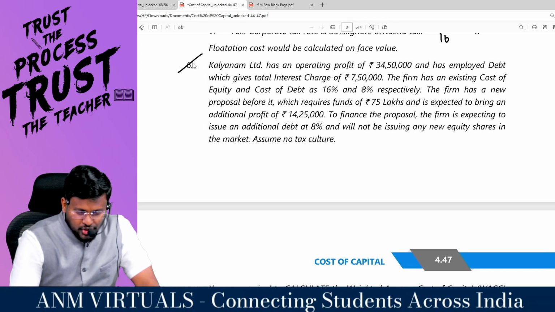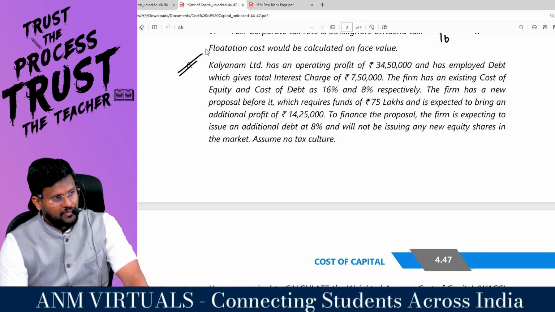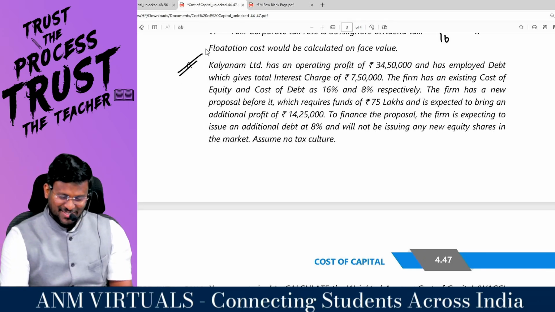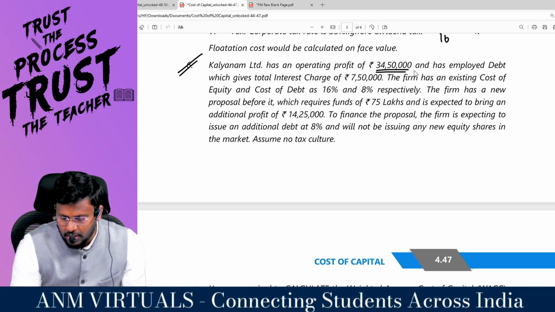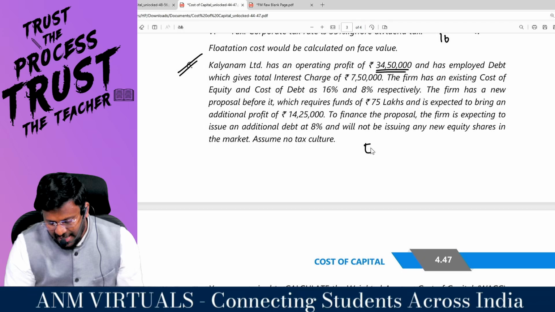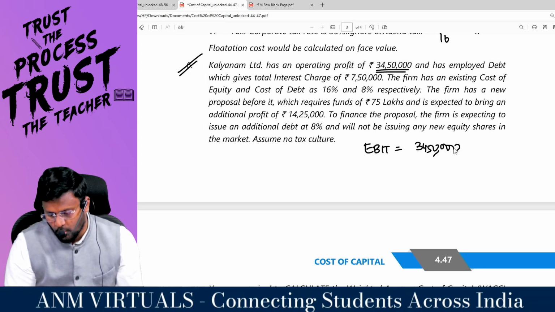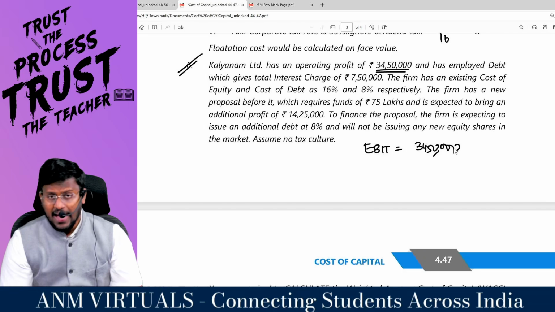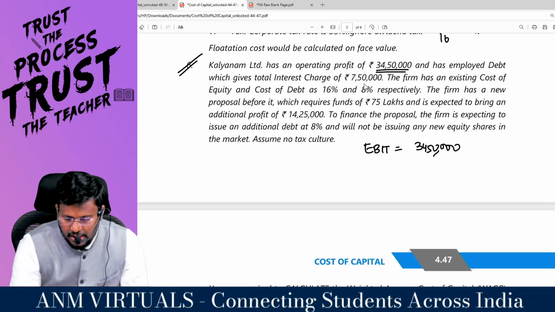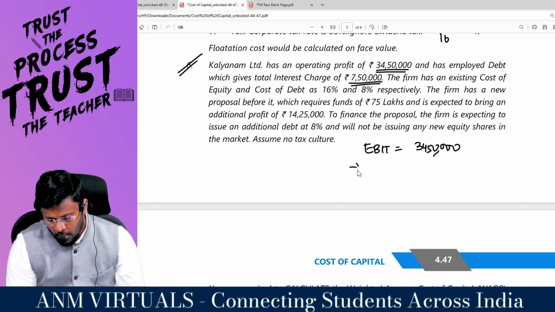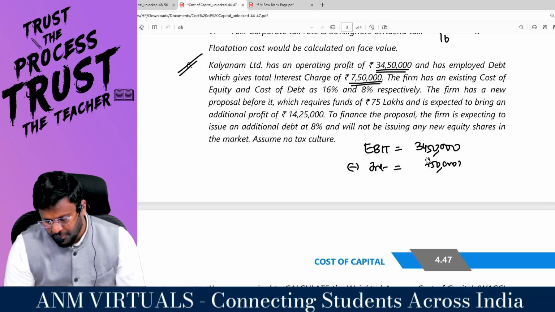Sir, we have completed 5 questions out of 7 questions from the cost of capital. We are moving into the 6th question. Kalyanam Limited has an operating profit of 34,50,000, that is, earnings before interest and tax (EBIT) is equal to 34,50,000, and has employed debt which gives a total interest charge of 7,50,000, whereas the interest is equal to 7,50,000.